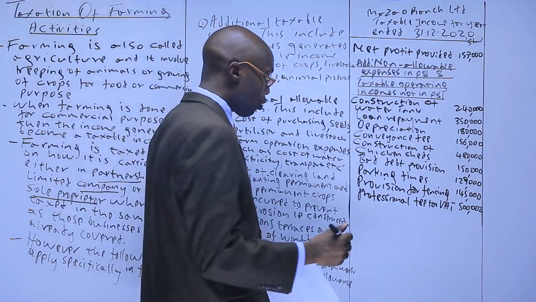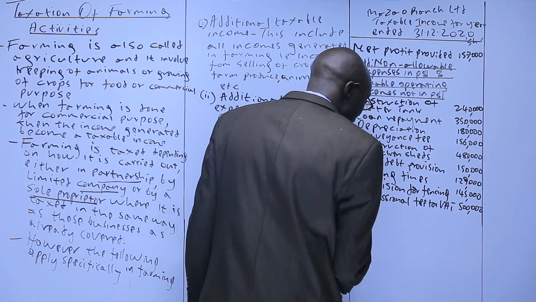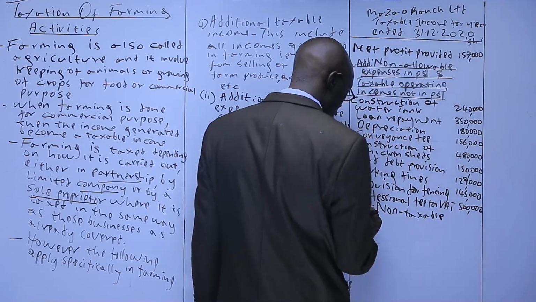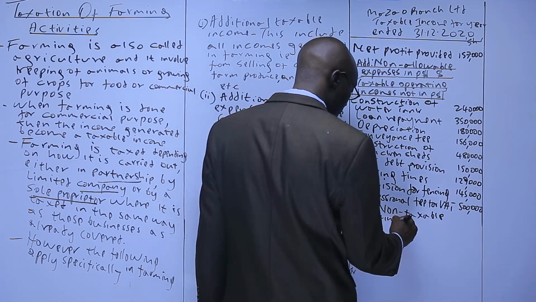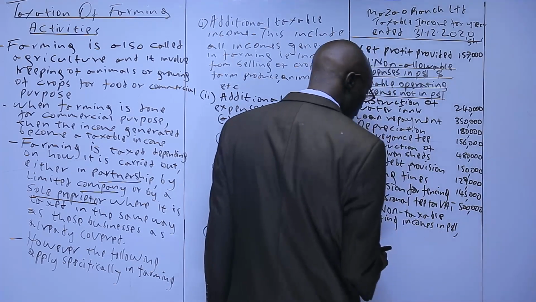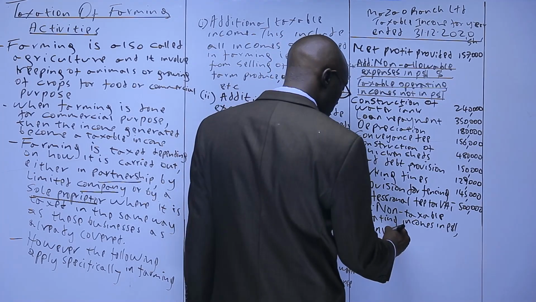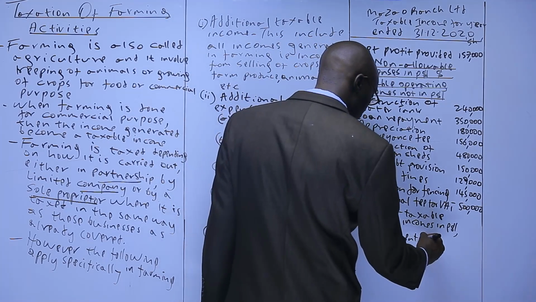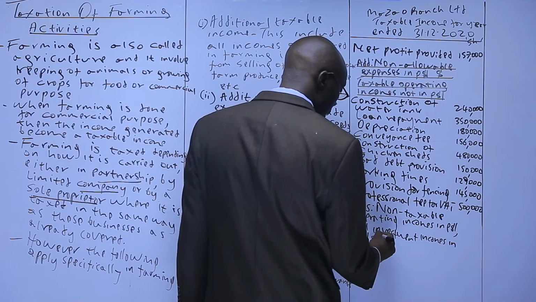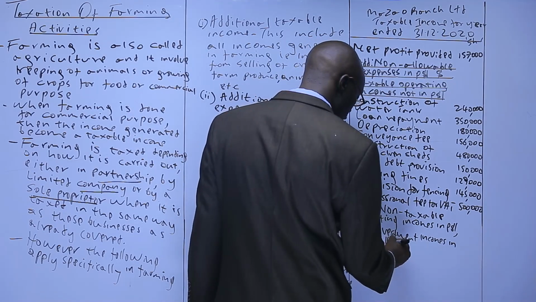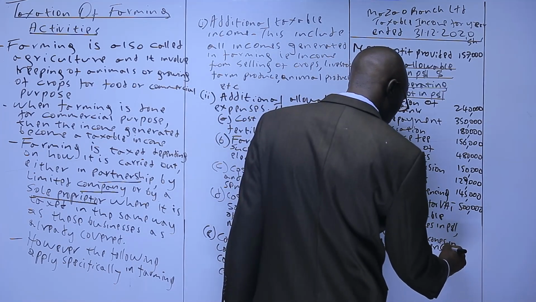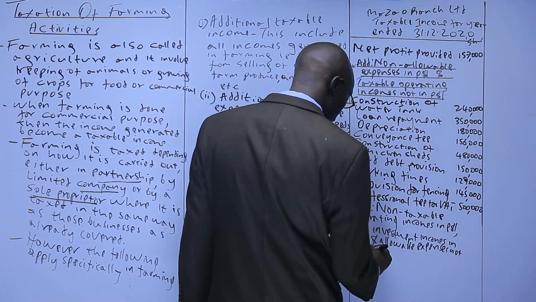Now we come to the deduction. Remember, we deduct 3 items: non-taxable operating income in P&L, or investment income in P&L, and allowable expenses not in P&L.